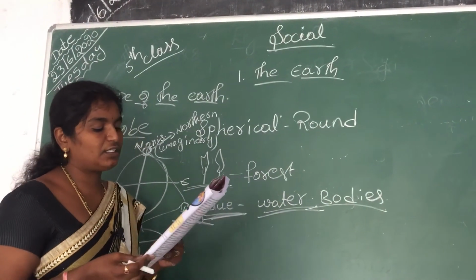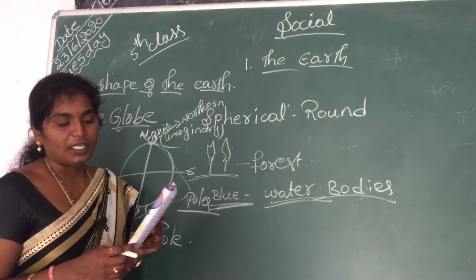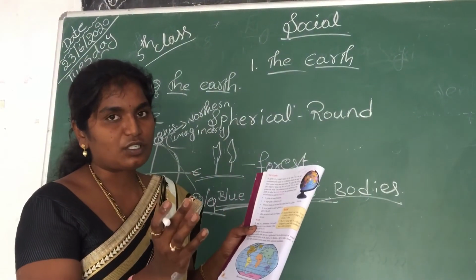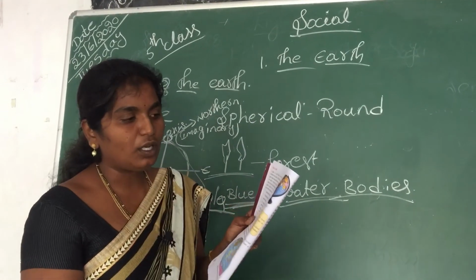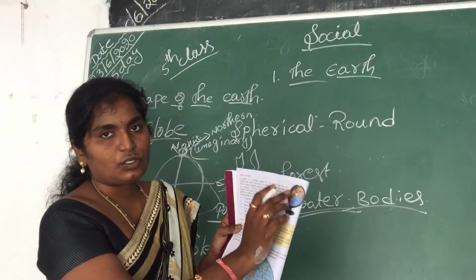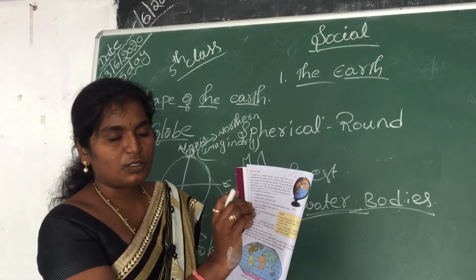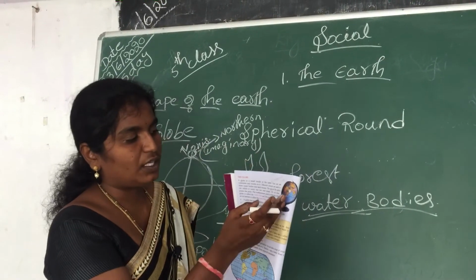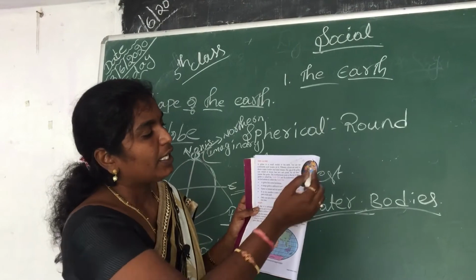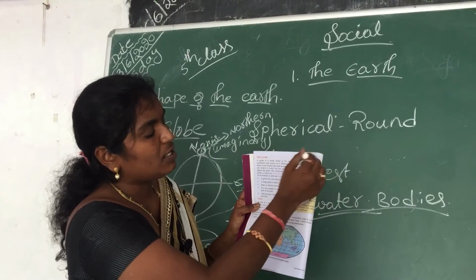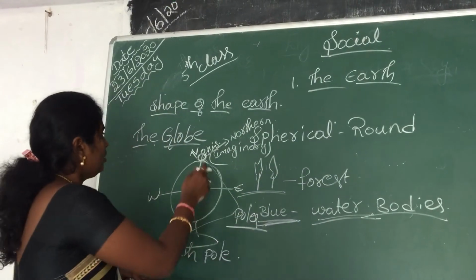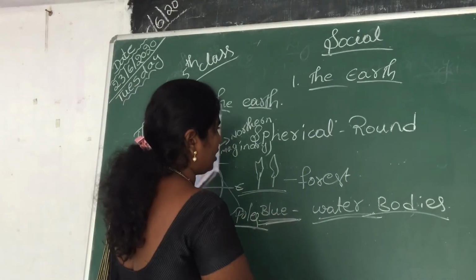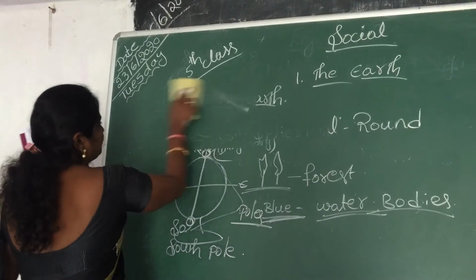Only one side of the earth can be seen at one time. The earth is a round shape, so we do not see all sides of the earth at a time. Like the earth, the globe is also a round shape, so we cannot see the whole earth at a time. If we move it, we will see all sides on the globe. Next I am going to explain about the map.